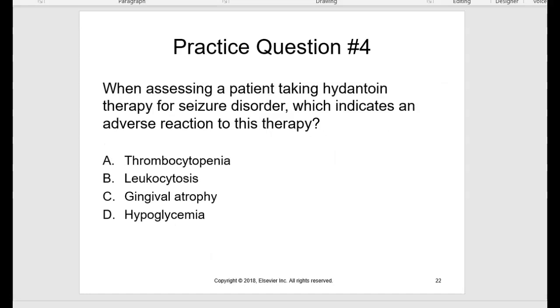Question 4, when assessing a patient taking hydantoin therapy for seizure disorder, what indicates an adverse reaction to this therapy? Correct answer is A. Severe side effects of hydantoins include thrombocytopenia, leukopenia, gingival hyperplasia, and hyperglycemia.